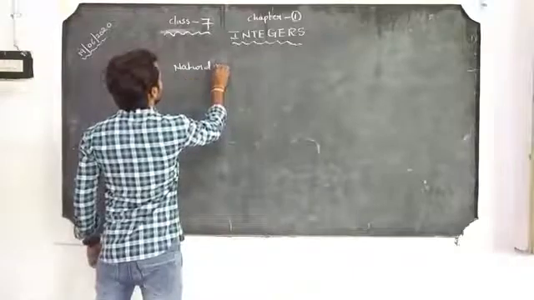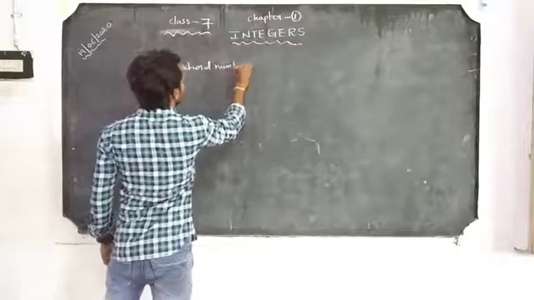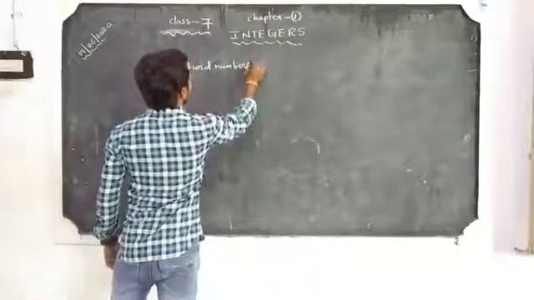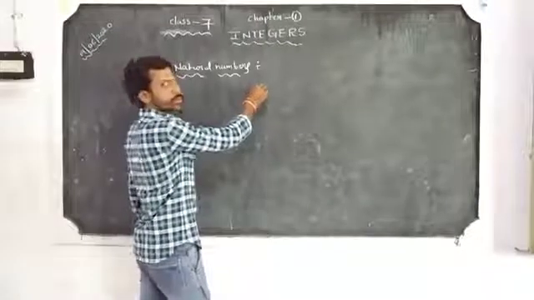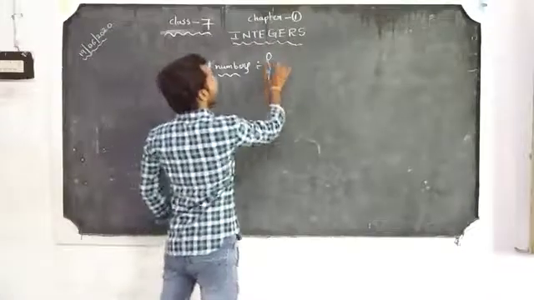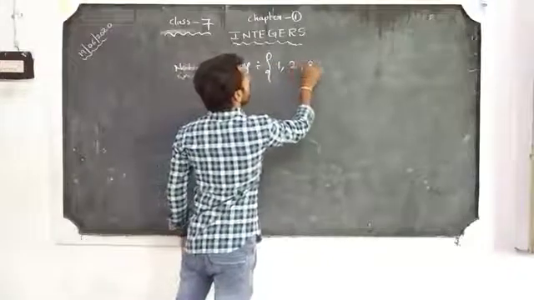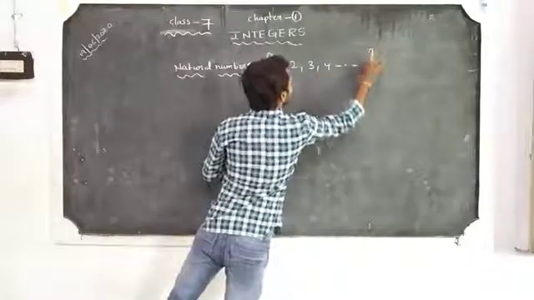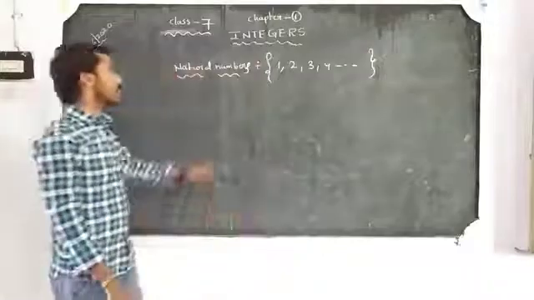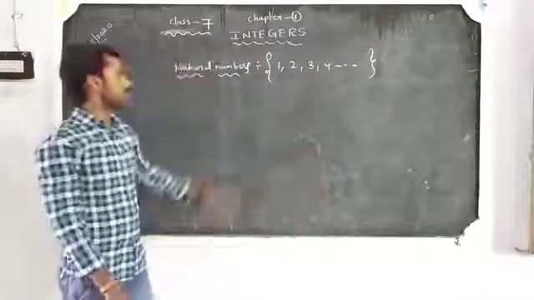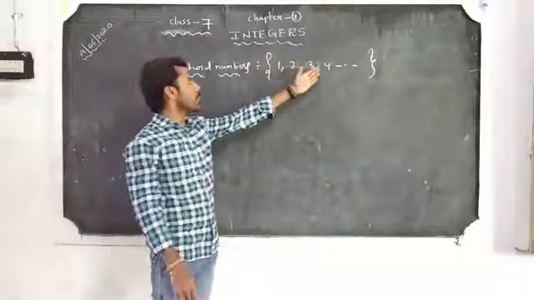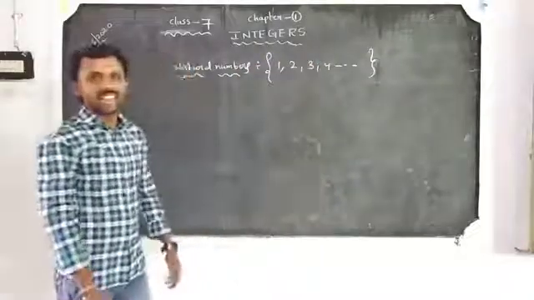Natural numbers start with 1, 2, 3, 4, and so on, to infinity. The set of 1, 2, 3, 4, and so on, to infinity is called the natural numbers.